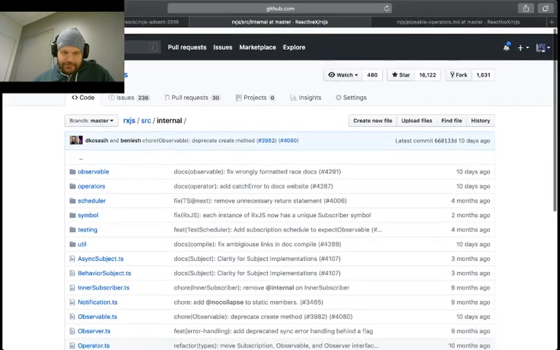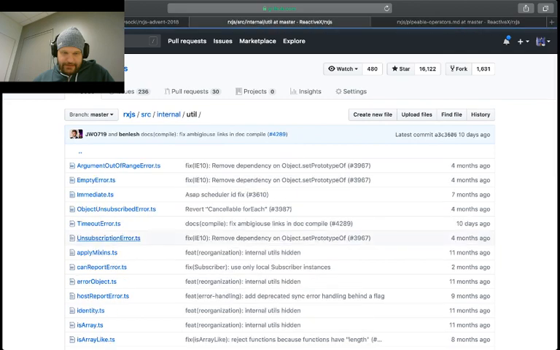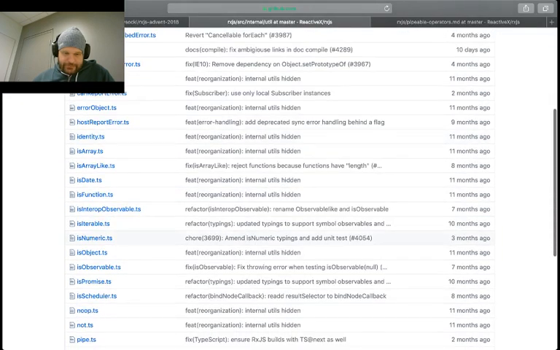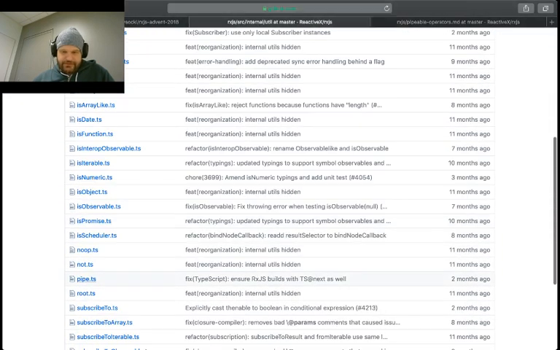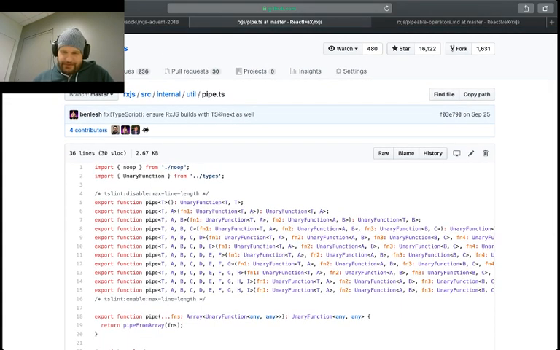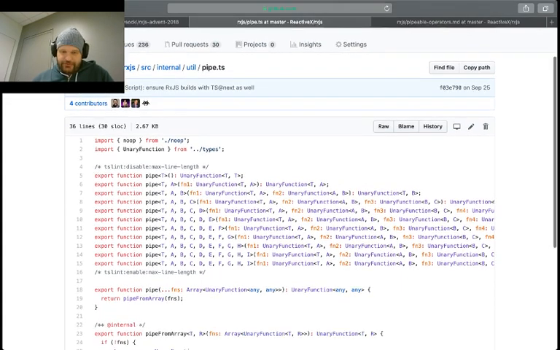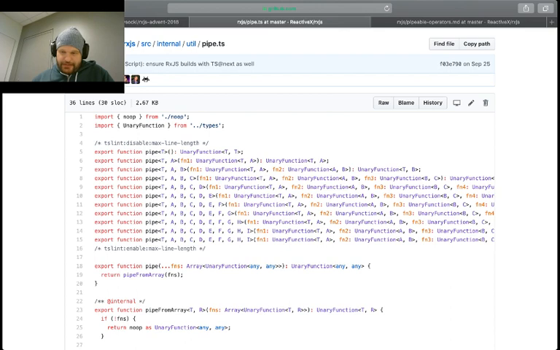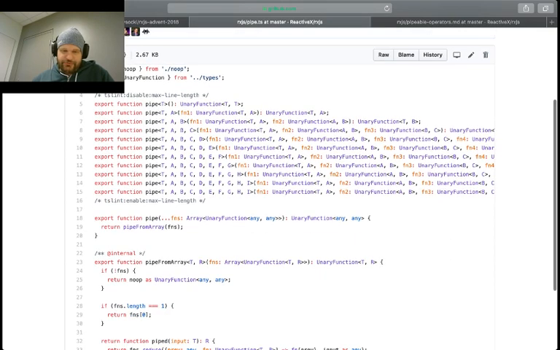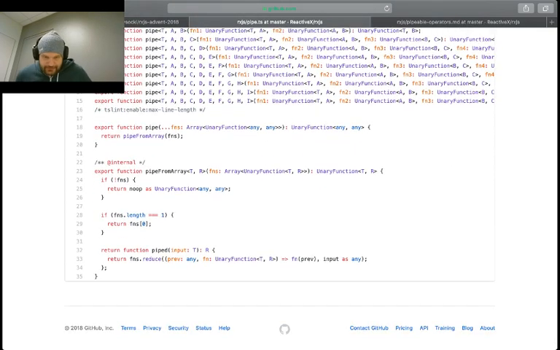If we go in here, util and pipe, it kind of tells you what we're doing here. We've got these unary functions, and all we're really doing is calling reduce on these, calling the previous operation and reducing it on our current one.